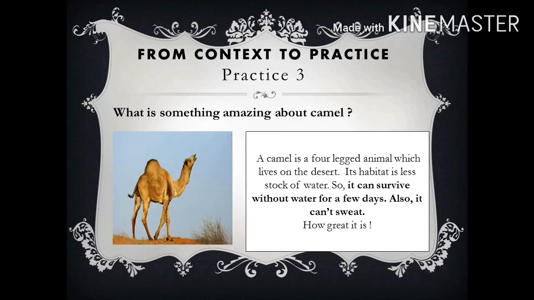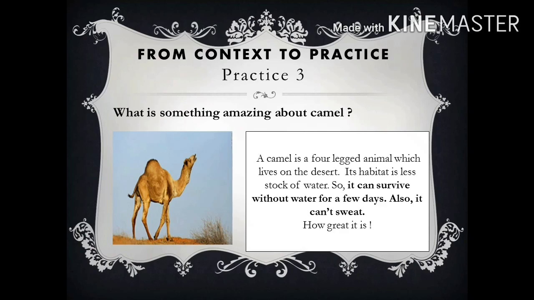Practice 3. What is something amazing about camel? A camel is a 4-legged animal which lives on the desert. Its habitat is less stock of water. So, it can survive without water for a few days. Also, it can't sweat. How great it is!